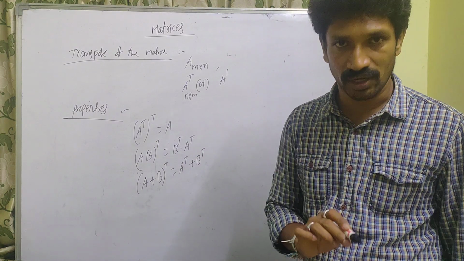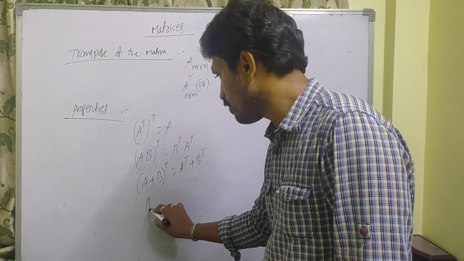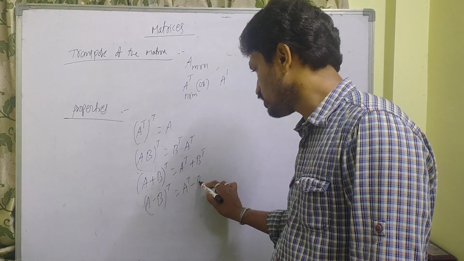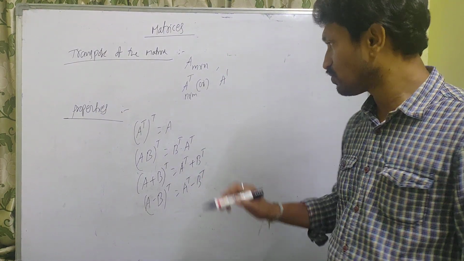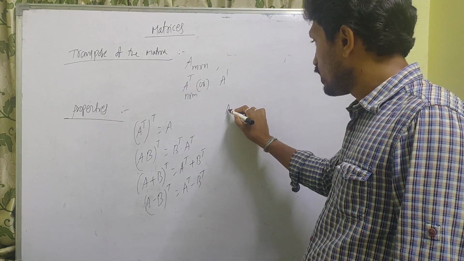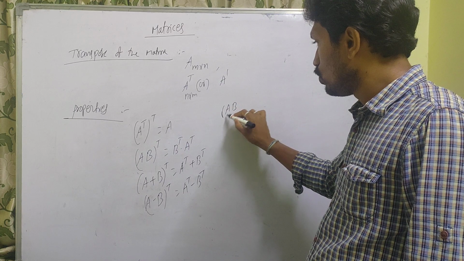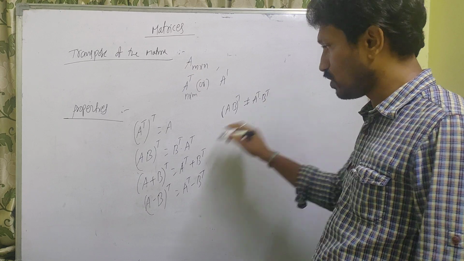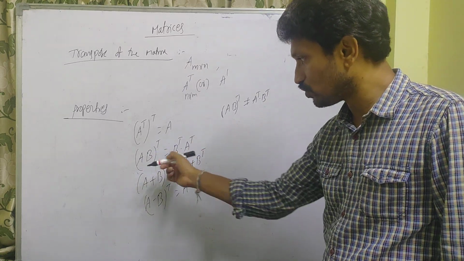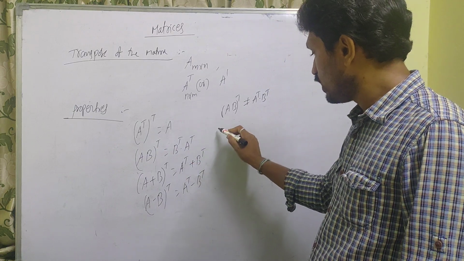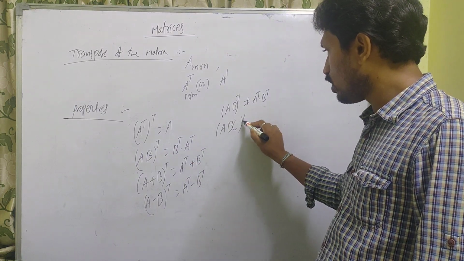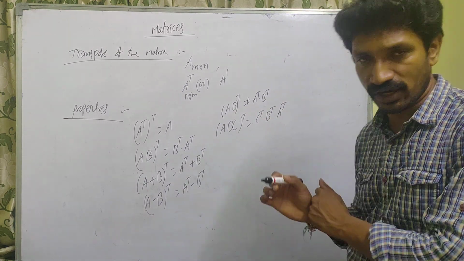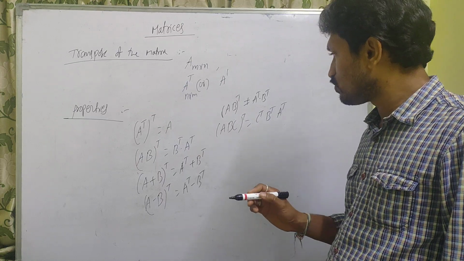All these we have to remember. Next, A minus B whole transpose is equal to A transpose minus B transpose. Next one is AB whole transpose is not equal to A transpose into B transpose. We have to remember, it should be reverse. Similarly, ABC whole transpose is equal to C transpose, B transpose, A transpose, like that we have to write in reverse order.